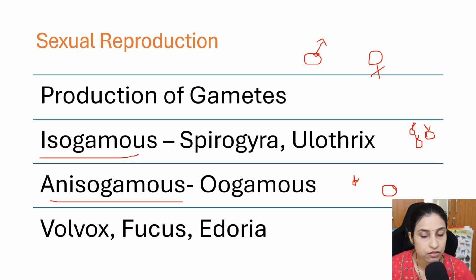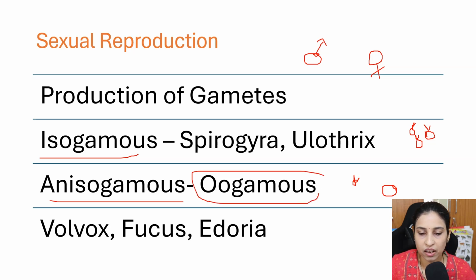But in case of anisogamy, one gamete is motile and contains flagella, and the other gamete is non-motile and bigger than the male gamete. It is also called oogamous, meaning the non-motile female gametes are produced in the oogonia. This is the reproduction in the algae.